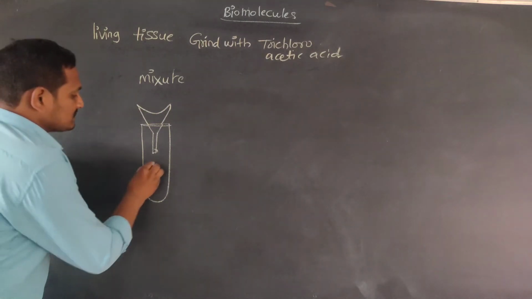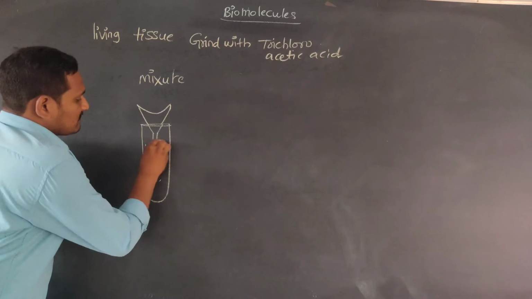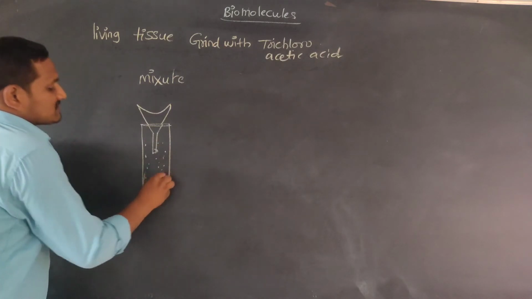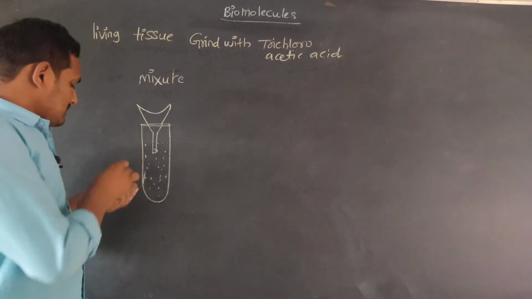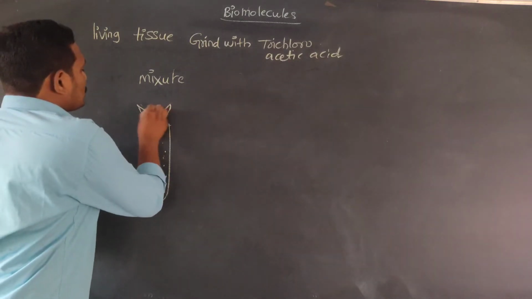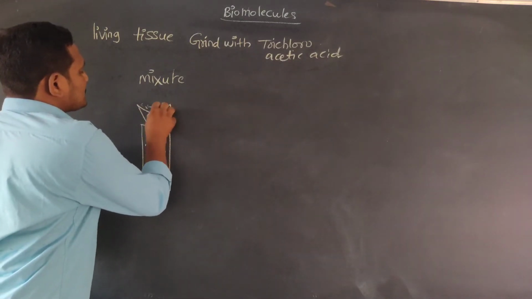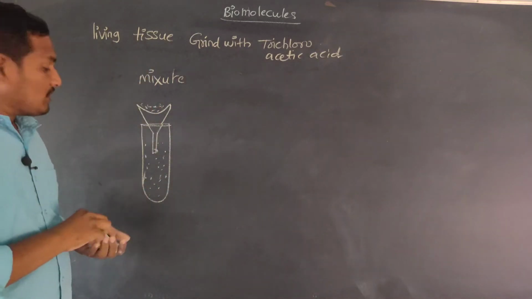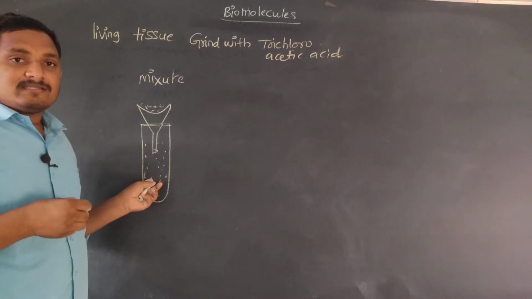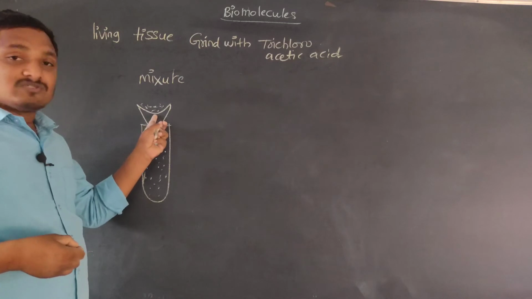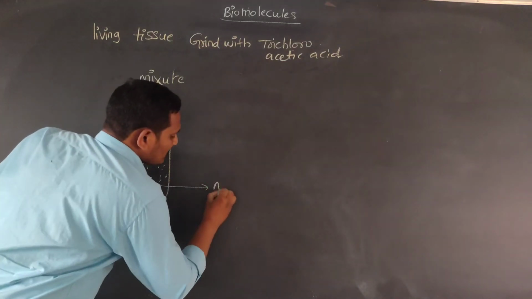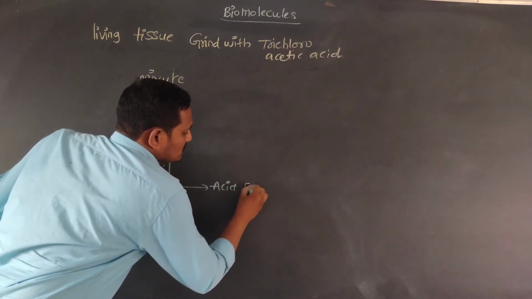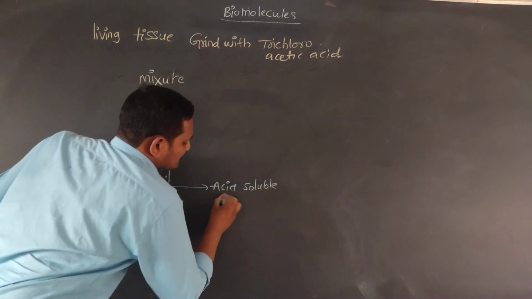Some substances, some of the particles, enter into the test tube, and some are arrested outside only. Those molecules that enter inside from the mixture are called acid soluble substances.